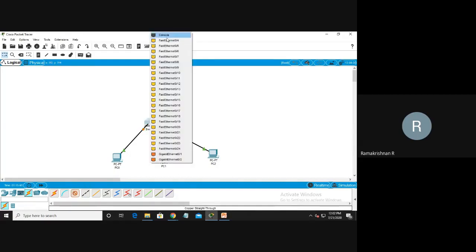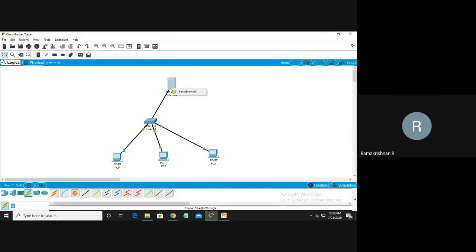Just click it, that will show that. There are four links: 1, 2, 3, 4. All are fast Ethernet cable. There are so many cable types, fiber optic, whatever it is, but I am using fast Ethernet for the LAN connection. Now you see, all are blinking. That means my connection is ready.